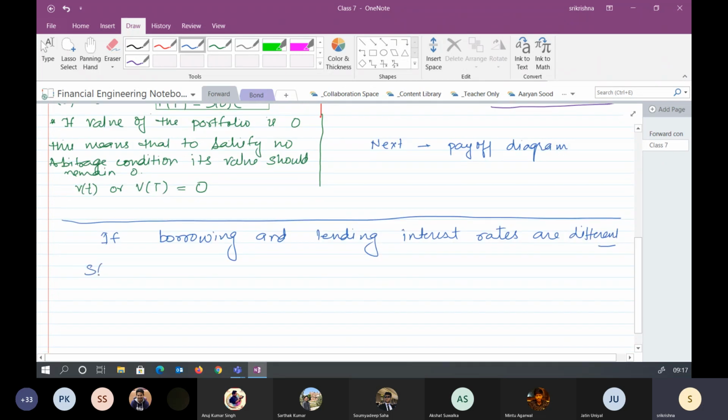So let's say that we have an asset whose current price we keep as a simple 100, and time is equal to 1 year. Let's say I'm writing RB for 1 year: the interest rate for borrowing from the bank is 7%, and if you are lending to the bank or depositing into the bank, the interest rate is 6%. Because the borrowing and depositing interest rates are now different, can you tell me how this will affect the bond price?